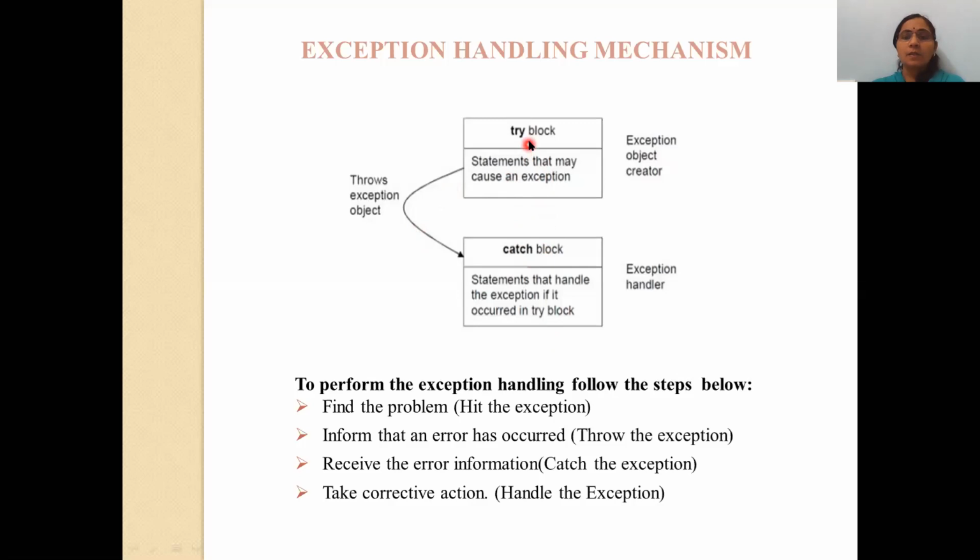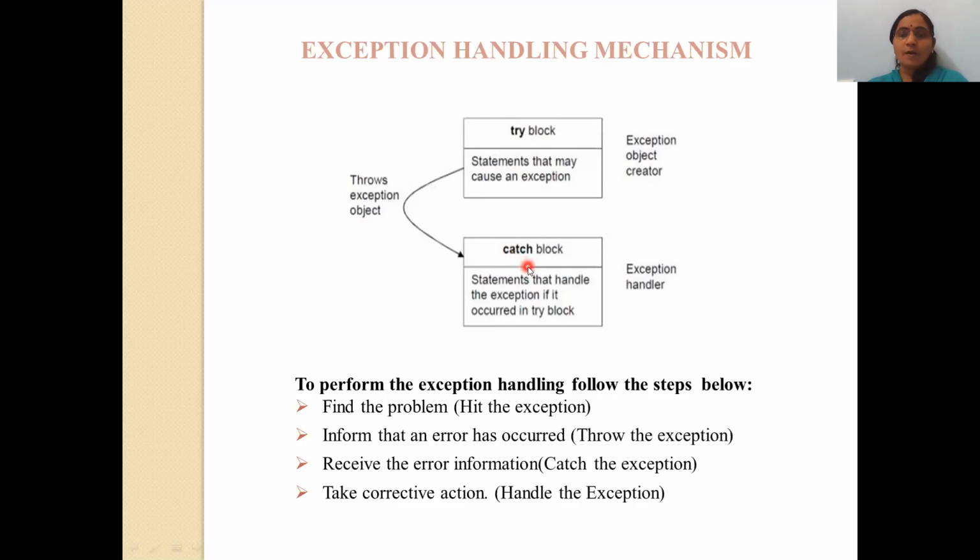So what does the try block contain? The try block always consists of the statements which create the error, that cause the exception. On the right side, I have used the words exception object creator. It means that in the try block, you always write the statements that will create the error.